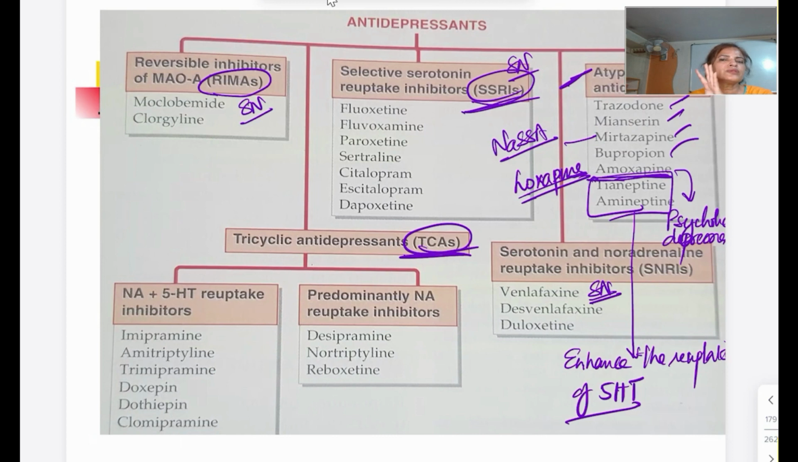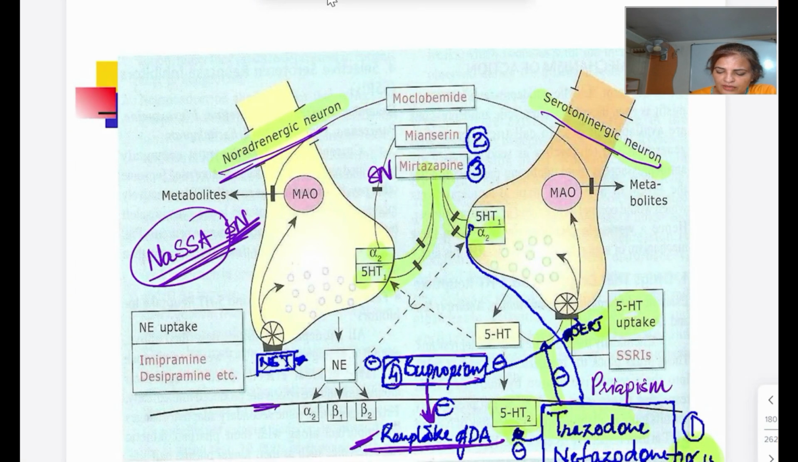Now therapeutic uses of antidepressants, overall. The majority are SSRIs; they are very commonly used as an antidepressant. They are the preferred drug nowadays for mild to moderate depression. But where the patient is showing resistance or recurrence, for severe depression we put the patient on SNRI. For resistant cases we can put the patient on TCA; otherwise TCAs are not the preferred drug.